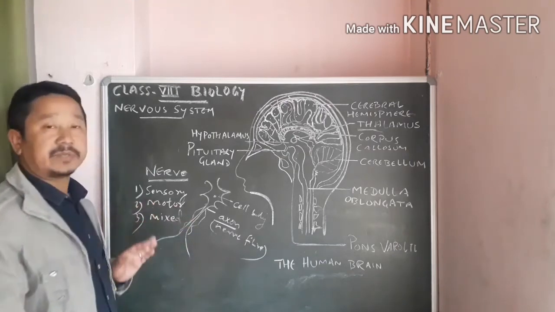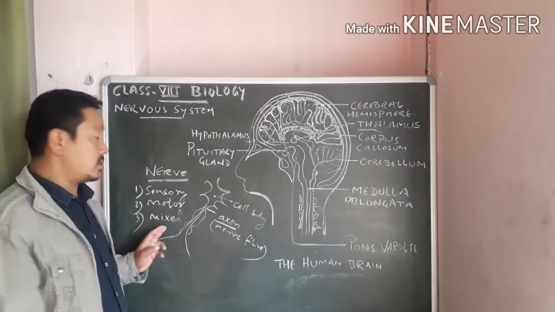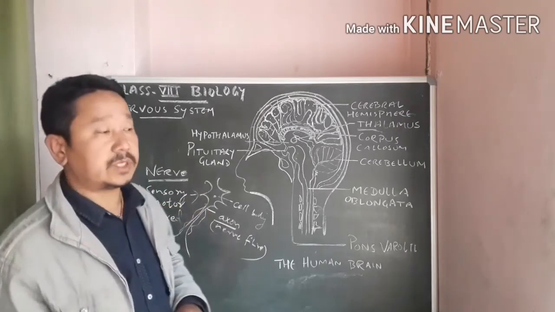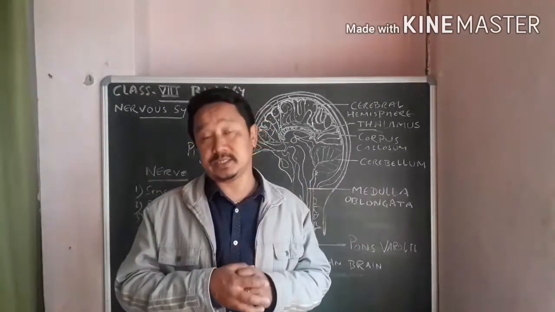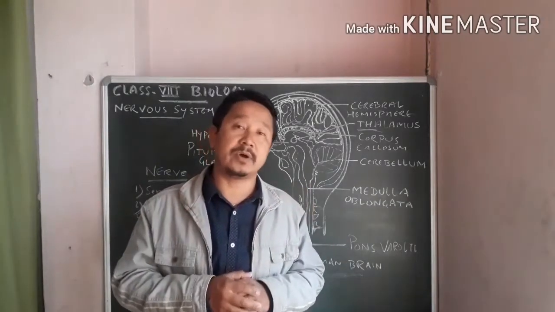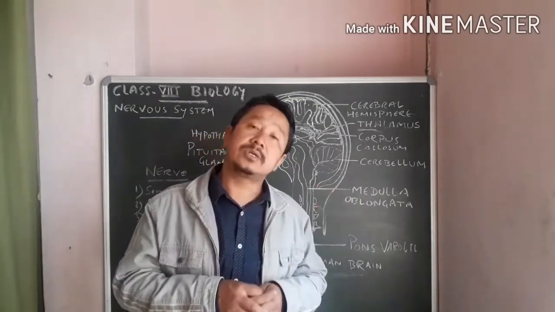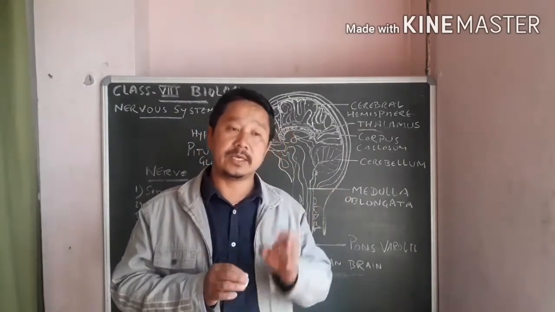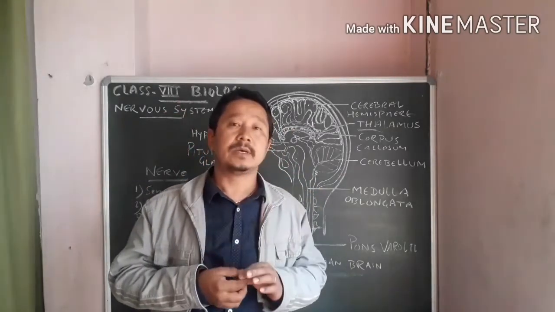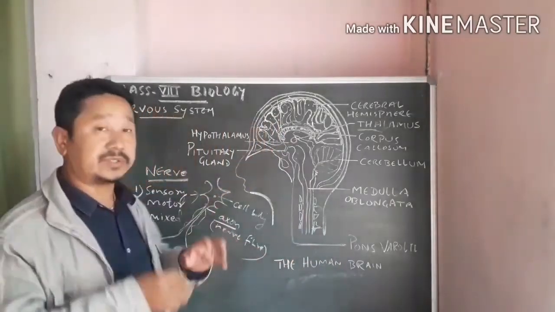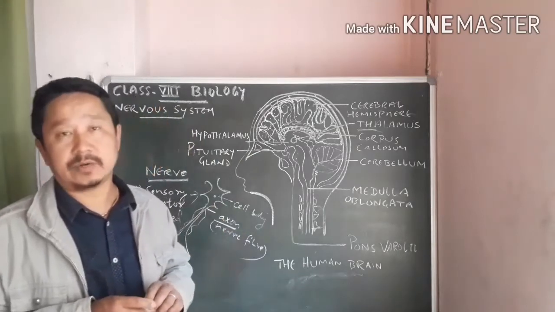Sensory nerves are those nerves which carry the messages from the sense organs to the central nervous system. The central nervous system here means your brain and spinal cord. So sensory nerves carry the impulses from the sense organs to the central nervous system.